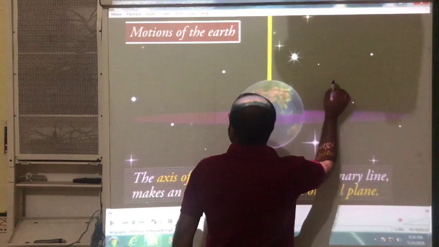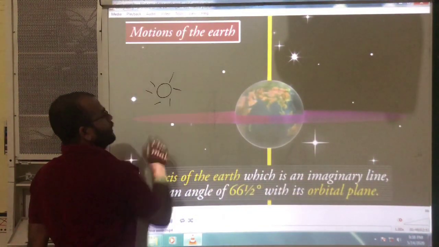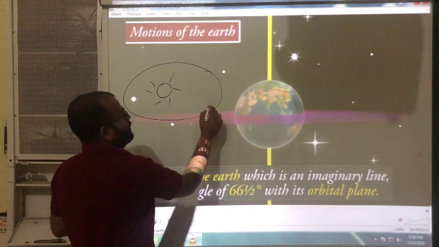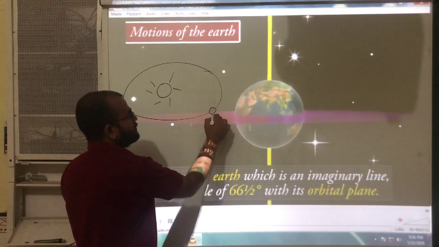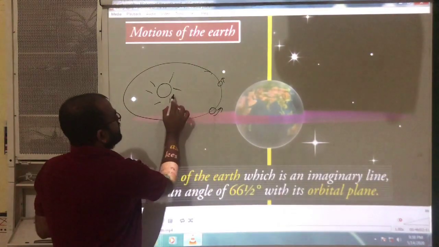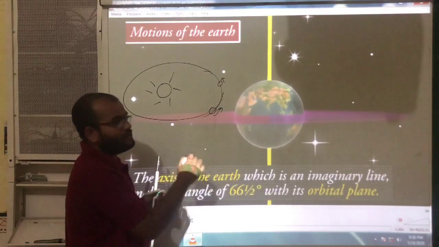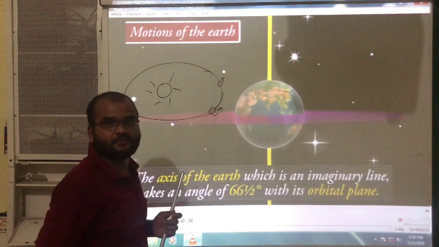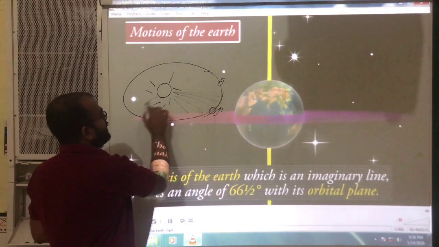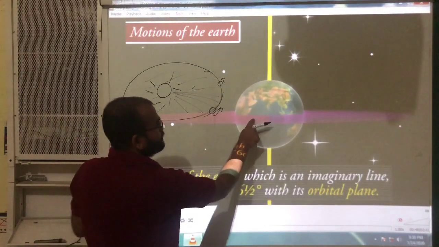For example, here is the sun. Around this sun our earth is moving. See this total area. This is an orbit, and this total plane is called the orbital plane. You can see that orbital plane here.